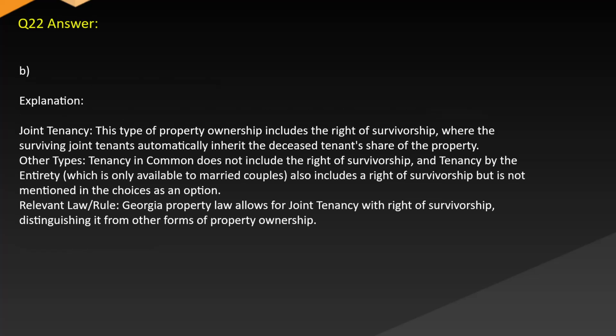Answer. B. Explanation. Joint tenancy. This type of property ownership includes the right of survivorship, where the surviving joint tenants automatically inherit the deceased tenant's share of the property. Other types. Tenancy in common does not include the right of survivorship, and tenancy by the entirety, which is only available to married couples, also includes a right of survivorship but is not mentioned in the choices as an option. Relevant law rule. Georgia property law allows for joint tenancy with right of survivorship, distinguishing it from other forms of property ownership.